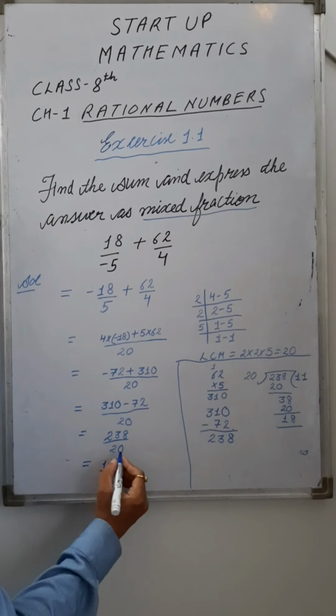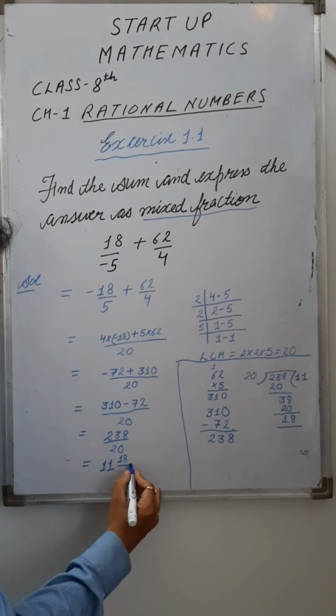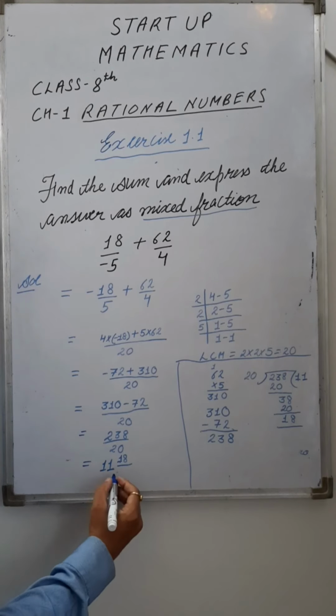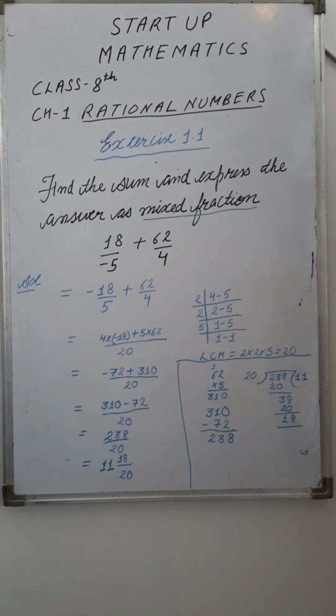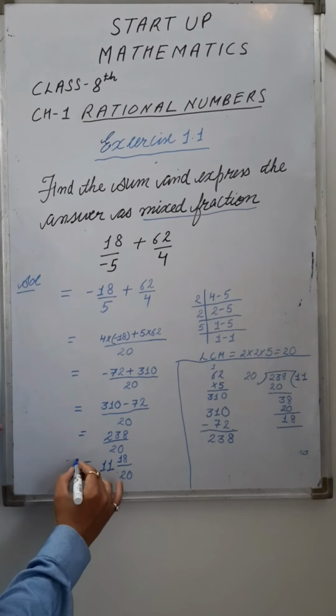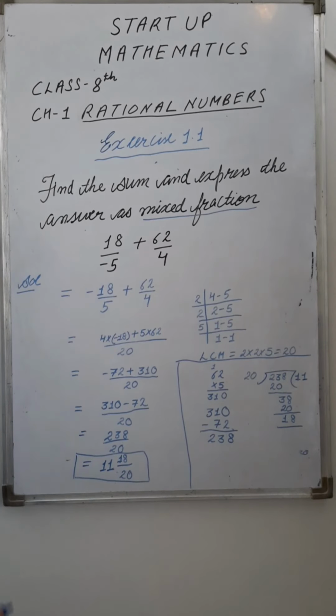Then we write the remainder upon the divisor. This is the form that is called a mixed fraction. Clear? So try the questions of this exercise. Thank you.